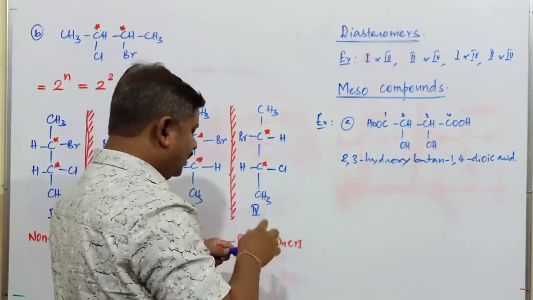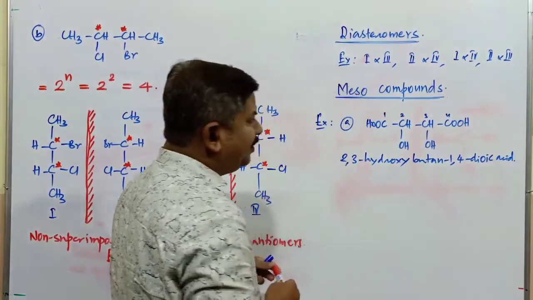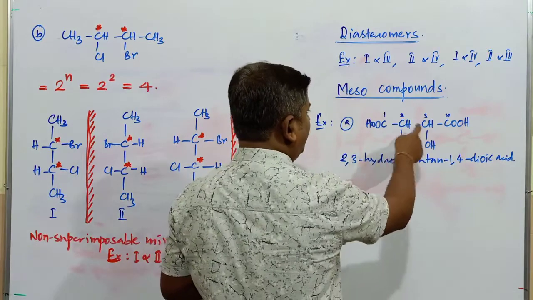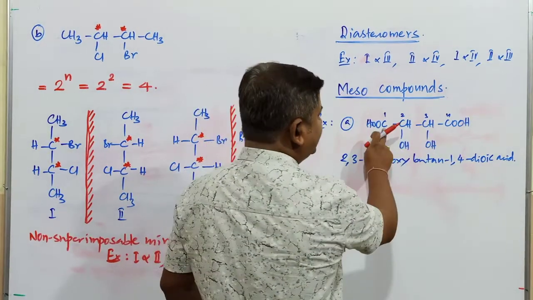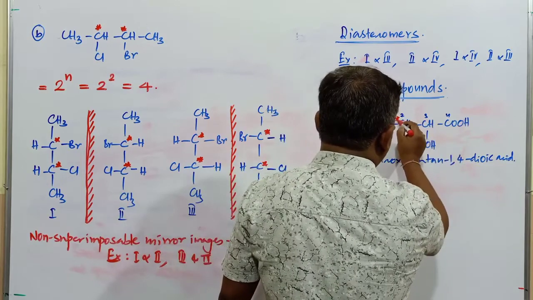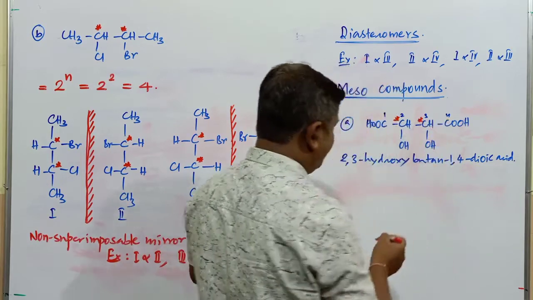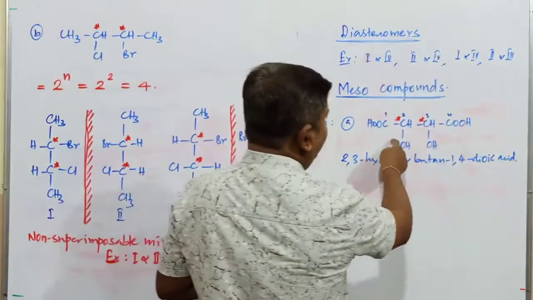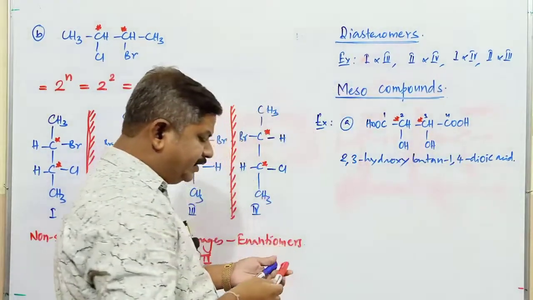Right. What is the total number of carbon atoms in this compound? There are 4 carbon atoms. Out of 4, how many are chiral in nature? This carbon atom is not chiral. This carbon atom is not chiral. This is a chiral carbon atom and this is a chiral carbon atom. 2 chiral carbon atoms are present. When the compound has 2 chiral carbon atoms, then how many isomers are possible?